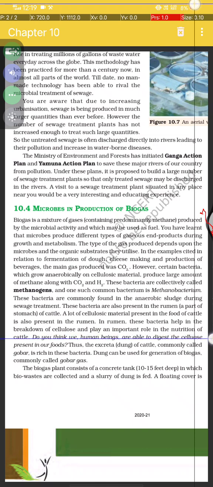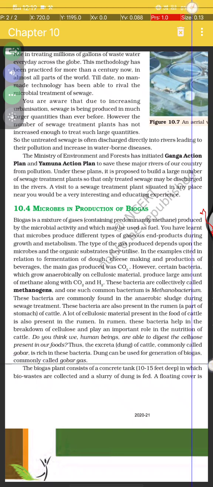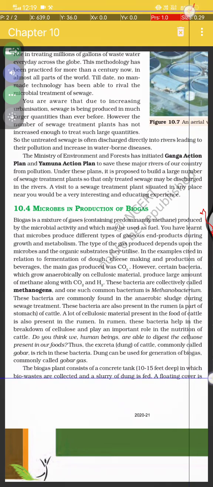Do you think human beings are able to digest cellulose present in our food? Thus, the excreta, dung, of cattle, commonly called gobar, is rich in bacteria. Dung can be used for generation of biogas, commonly called gobar gas. A biogas plant consists of a concrete tank, 10 to 15 feet deep, in which bio-waste is collected and a slurry of dung is fed. A floating cover.